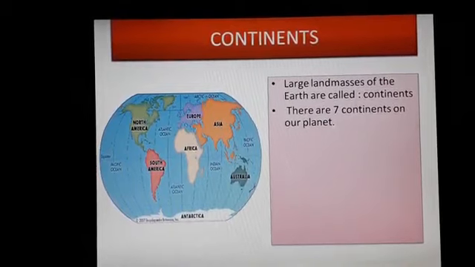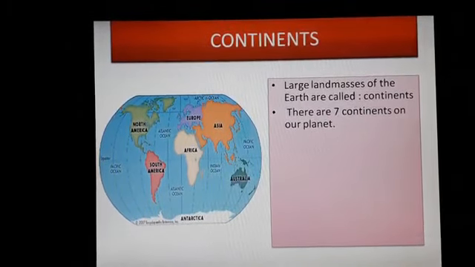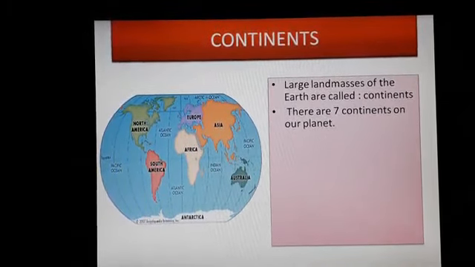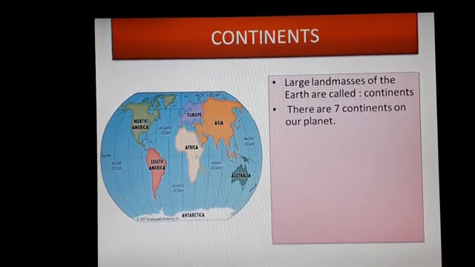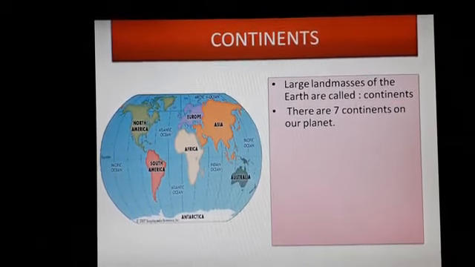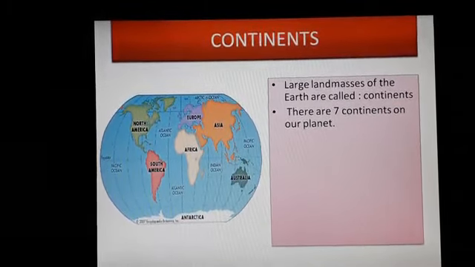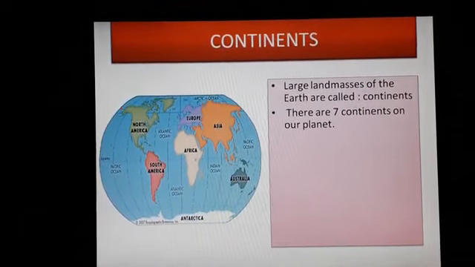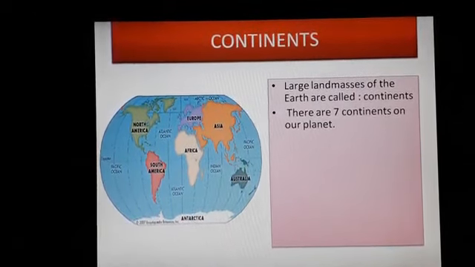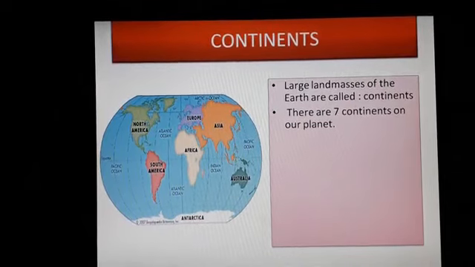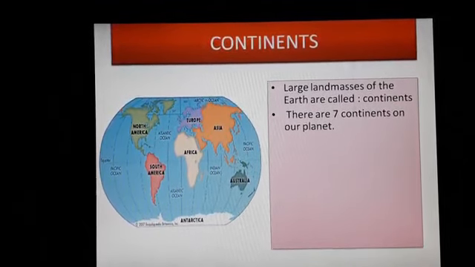There are 7 continents on our planet: Asia, Africa, North America, South America, Antarctica, Europe, Australia. These are our 7 continents.